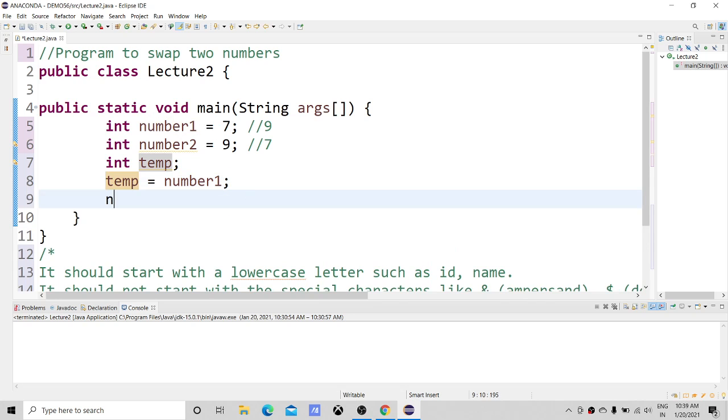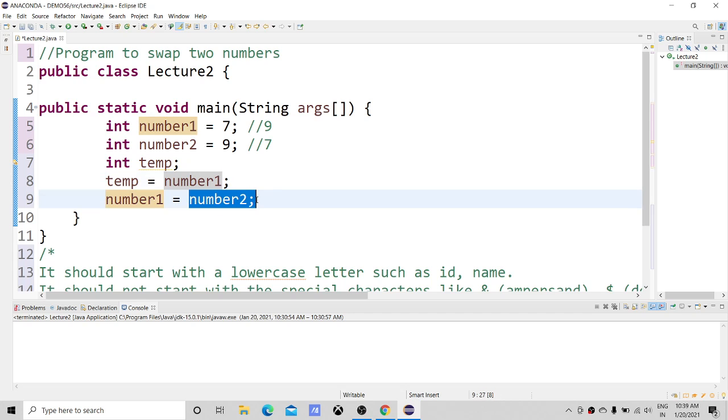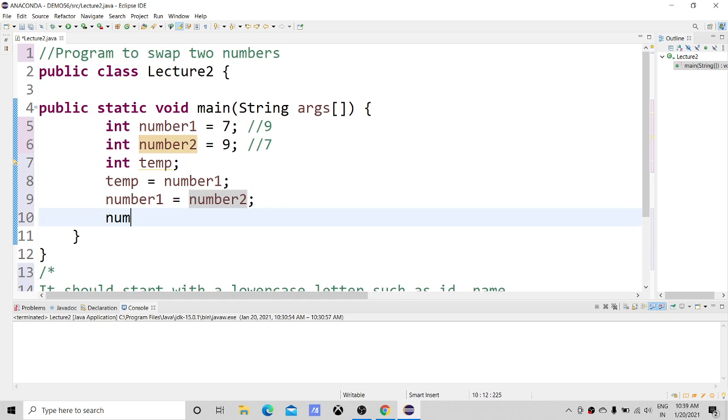Now number1's value is stored inside temp, so number1 is empty. In number1 I am storing number2, that is, 9 comes to number1, but now number2 is empty. So just number2 is equal to temp. That's all. In temp I have 7, so number2 is equal to 7.